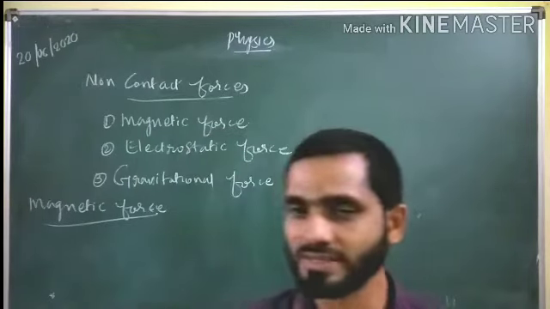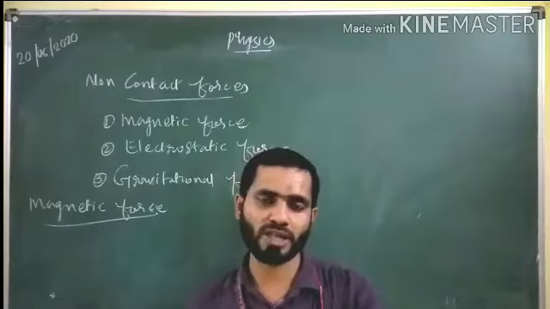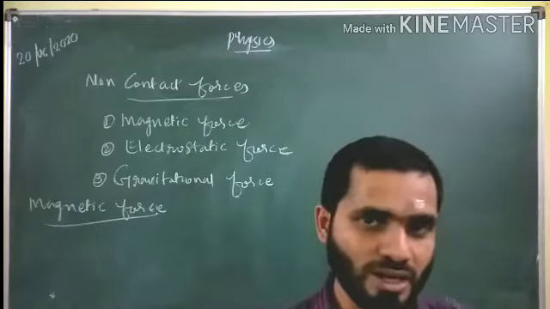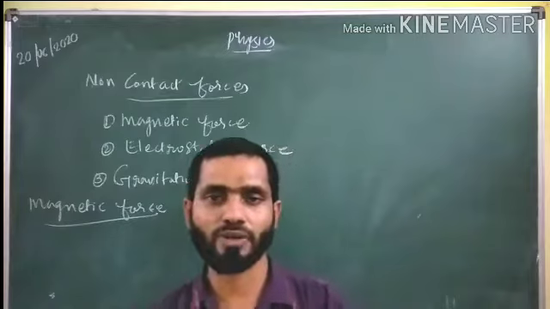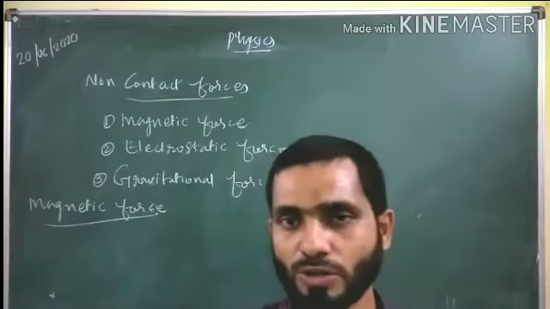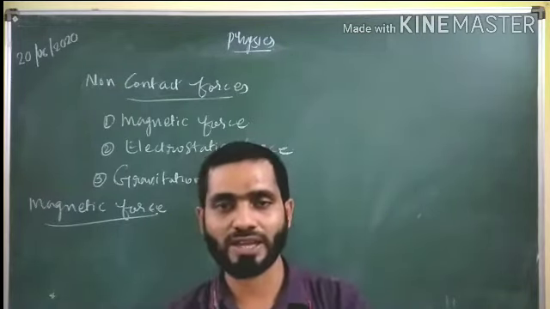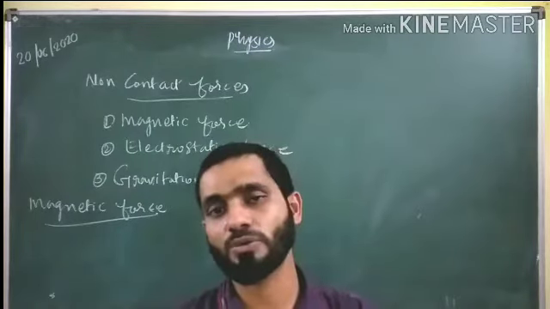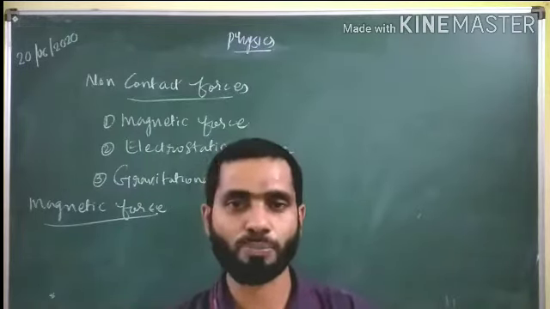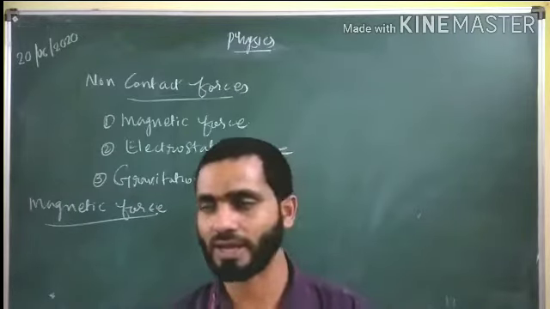So a magnet is a material which has two properties: one is the force property and another one is the directional property. In the case of the force property, we have studied that every magnet has two poles, north pole and south pole. The two different poles will attract each other, but two same poles will repel each other. So this is one of the force properties of the magnet.